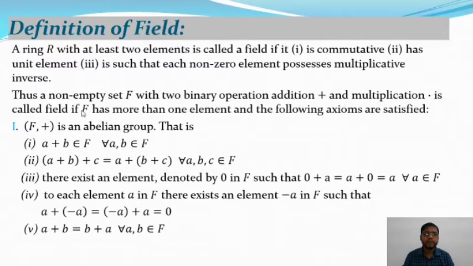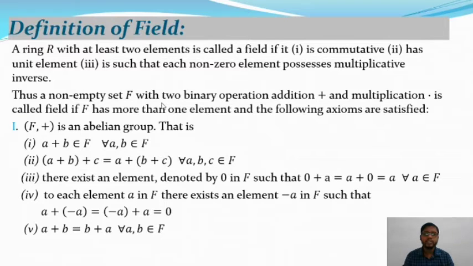Thus a non-empty set F with two binary operations, say addition and multiplication, plus and dot, is called a field if F has more than one element and the following axioms are satisfied.